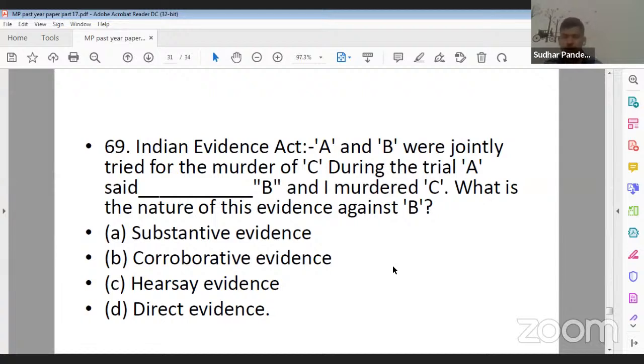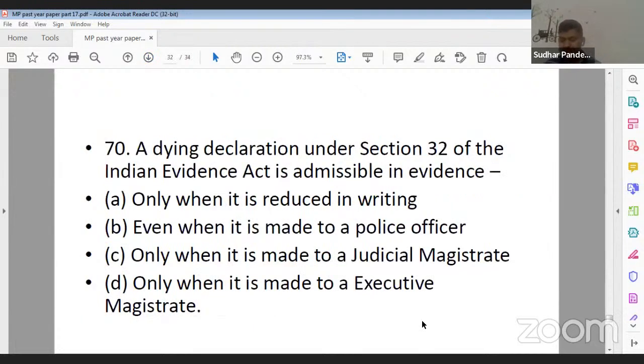Substantive evidence, corroborative evidence, hearsay evidence, and direct evidence. So what should be the correct answer? It is corroborative evidence. If you read section 30 of your Indian Evidence Act, it simply states that it is corroborative evidence. Next question is question number 70.